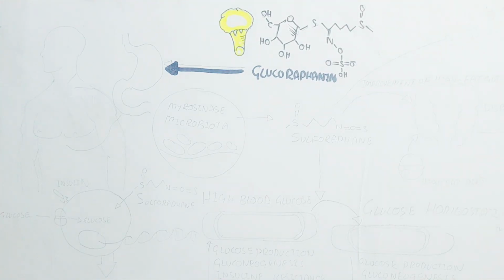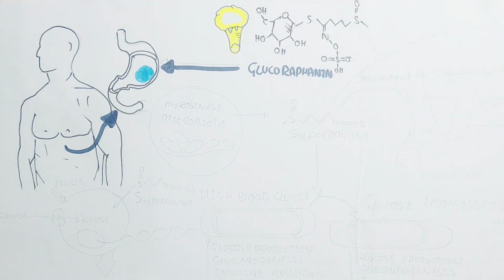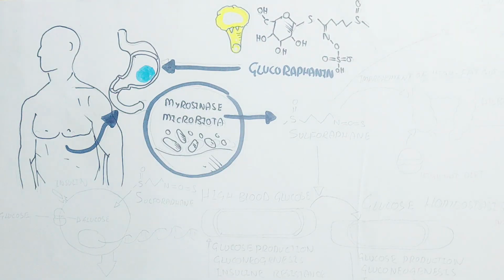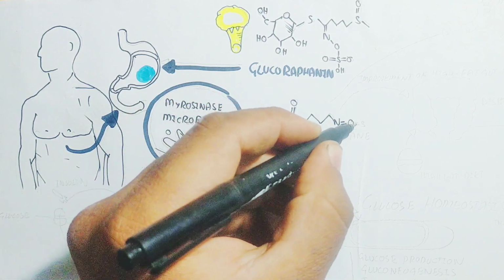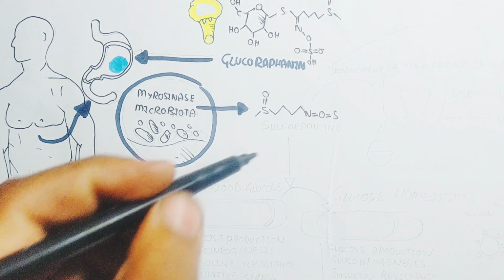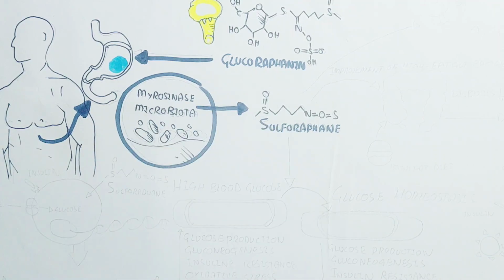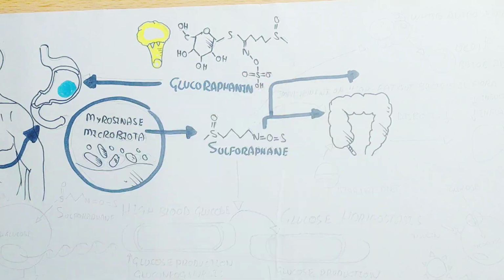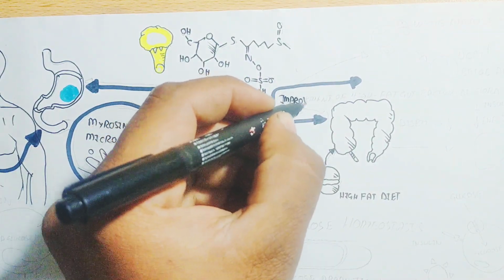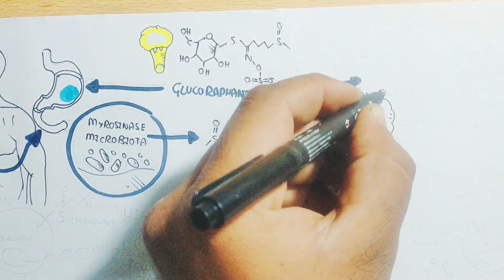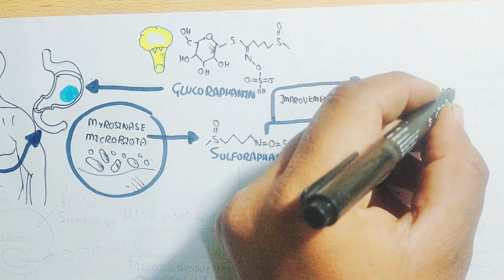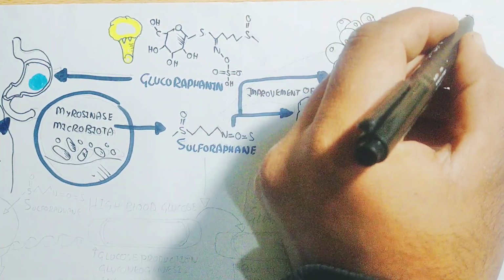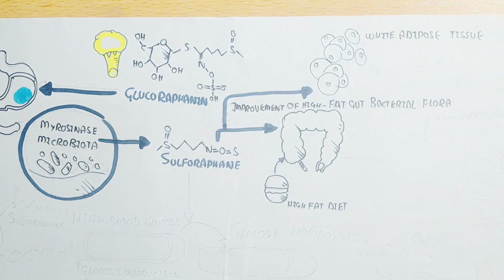Whenever you ingest it, our digestive system contains microbiota which produce the enzyme myrosinase, which converts glucoraphanin into sulforaphane. This sulforaphane is important for improving the gut bacterial flora, so that a high-fat diet will be digested easily. On the other hand, white adipose tissue converts into brown adipose tissue due to the production of more UCP1, and UCP1 is very important for the production of heat. In this way, it is important in cold weather.